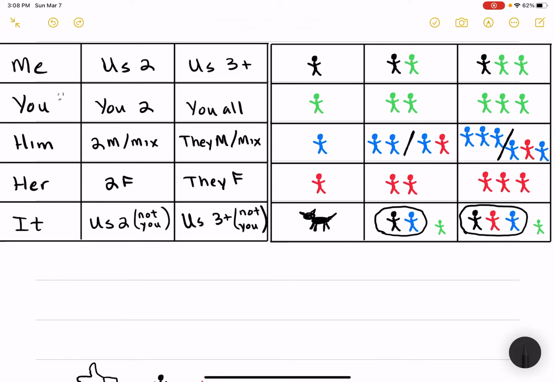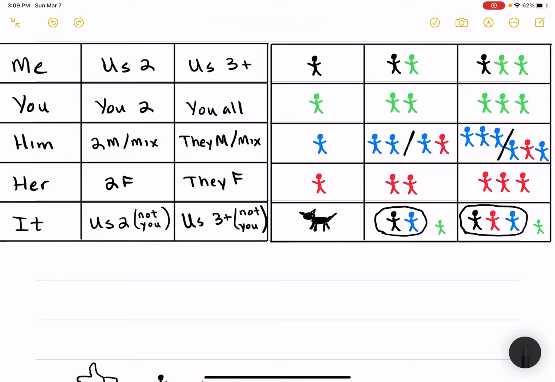If we go to the you form, which gets called second person, so we got you, and then you are still included in this. It's you too, you and right, you too, and then you all. So you are always included across the board. It's not always the same this way, but these ones here have a certain pattern. The males, especially when you start doing other things to it, like going future tense, negations, all kinds of other things that you have to do with them. Females, all the way across.